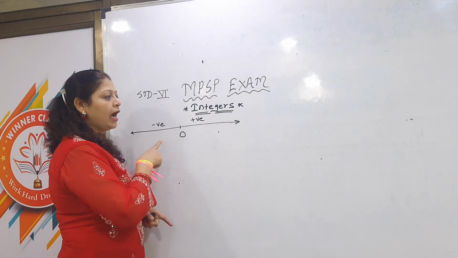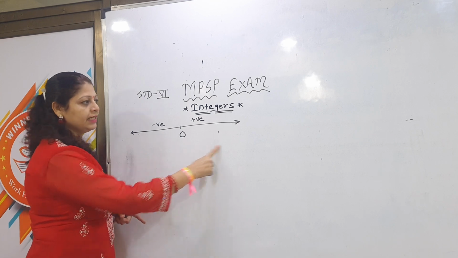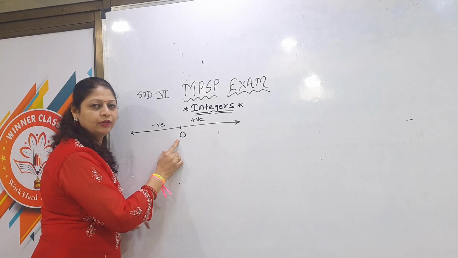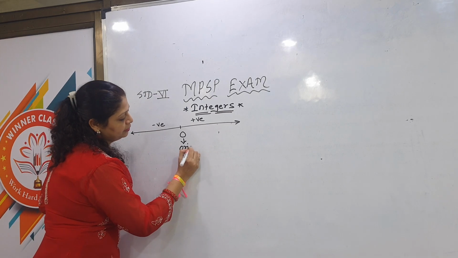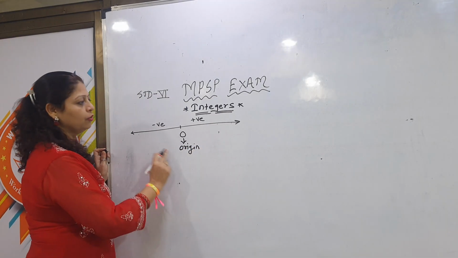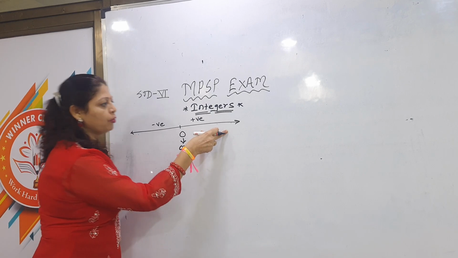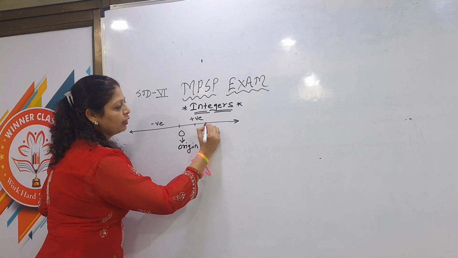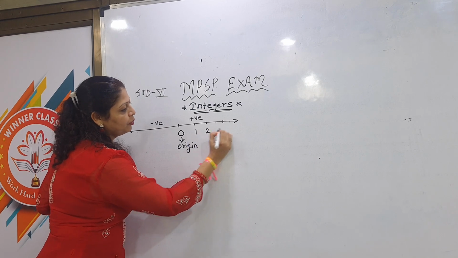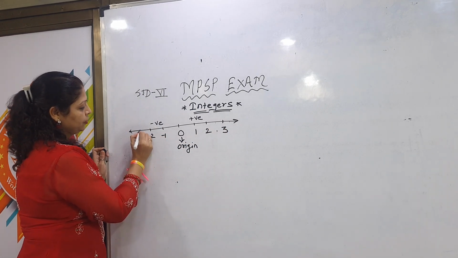Now see children, I have already drawn one number line on the board. See children, this is the number line. This is 0 and this 0 we call origin. Because of this 0, the number line is divided into two parts. The first one is positive, and the second is negative. Okay, so the right hand side, whatever numbers are there, all are positive, and the left hand side numbers are negative. Got it?